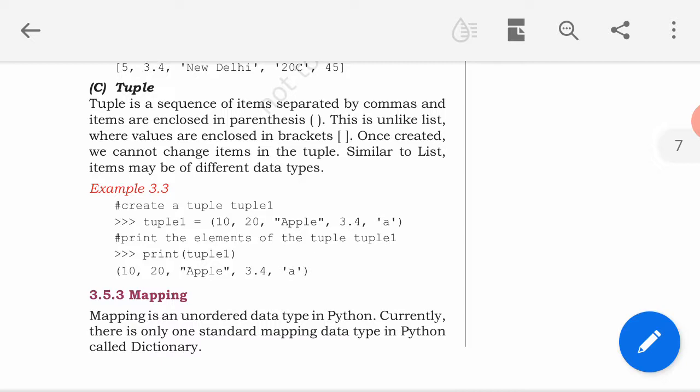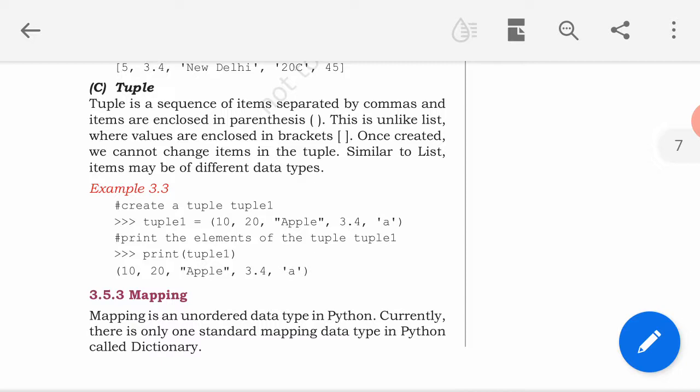एक बार हमने एक tuple create किया, उसमें जो values assign कर दी, that will remain constant, that cannot be changed later on. This is the point to be noted about the tuple. So you can see the example.